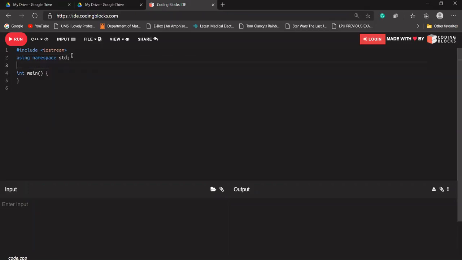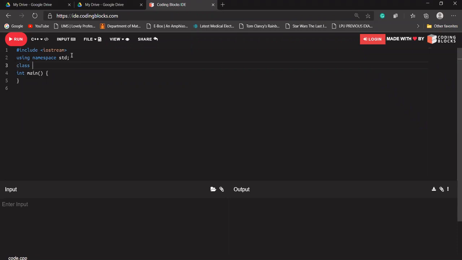Okay. So today we'll be doing stack using array. We'll not be using the STL, that is, what C++ gives us. We'll be using an array instead of the STL. Okay. So let's try to create a stack, first using a class.